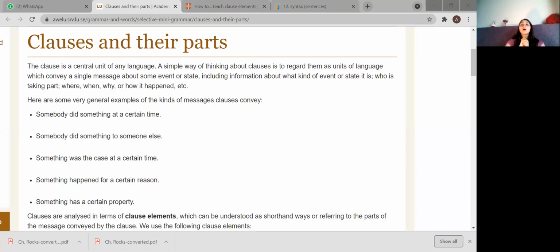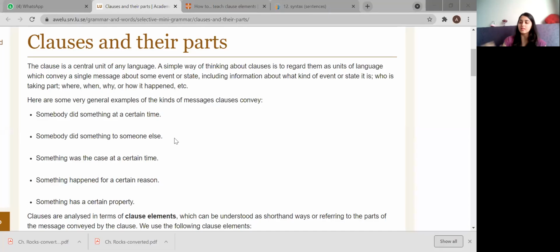If you see clauses and their parts, I would first like to explain what a clause is before going to its parts directly. The clause is actually a central unit of any language.